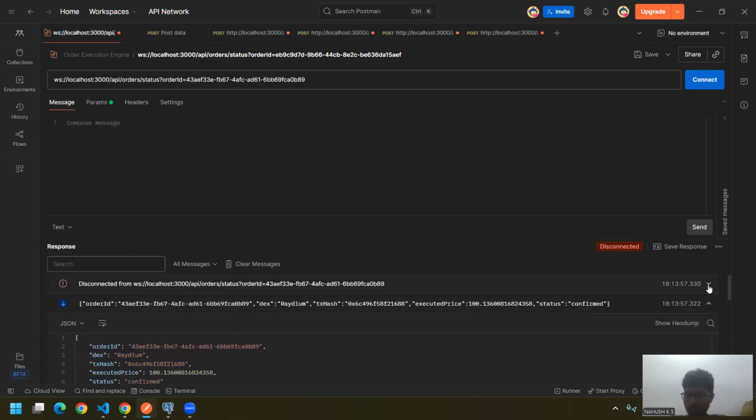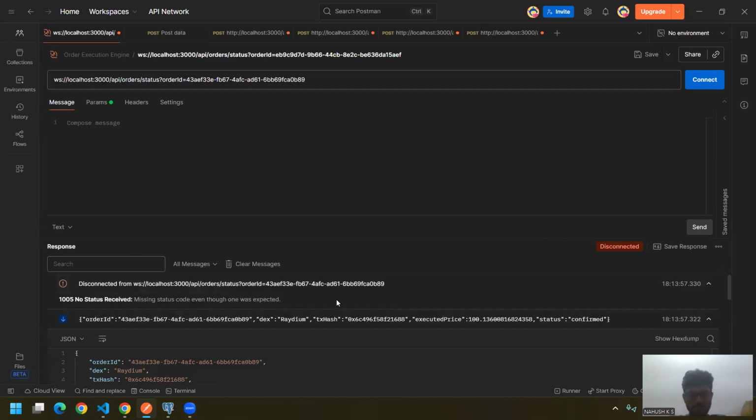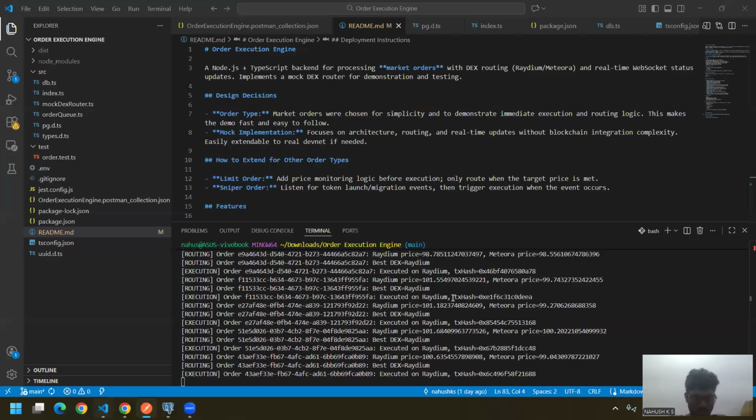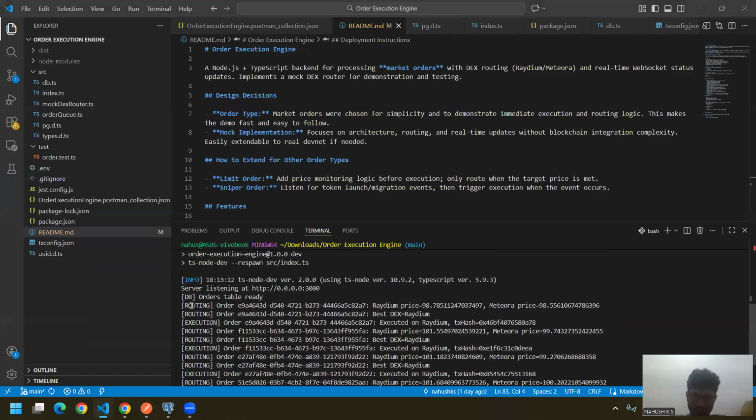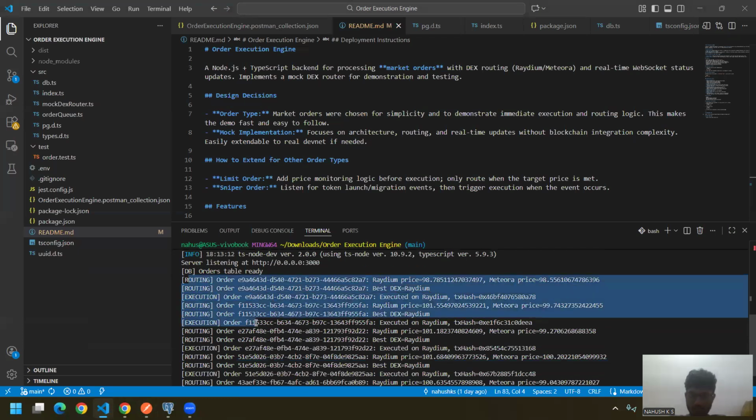Then the WebSocket will be disconnected. It processed five orders at the same time.